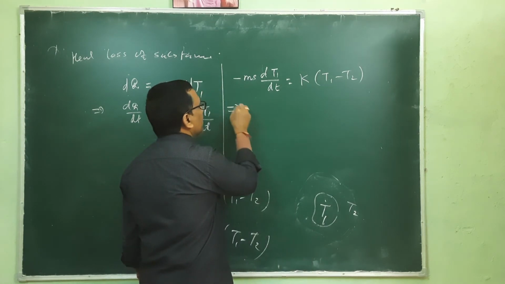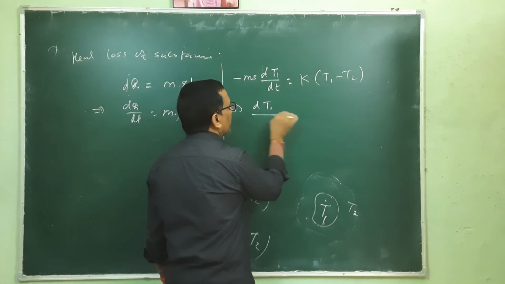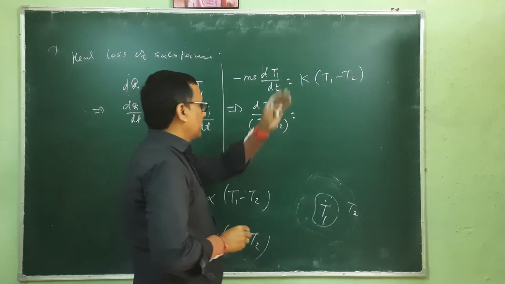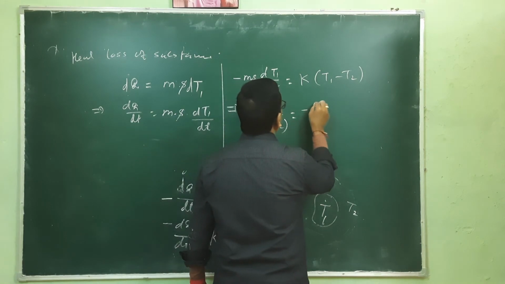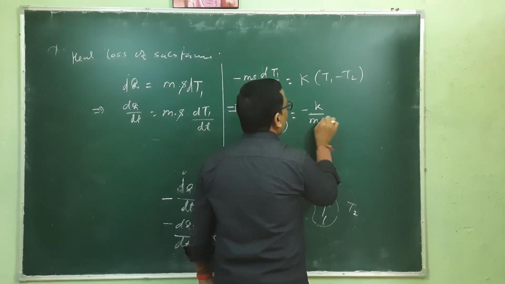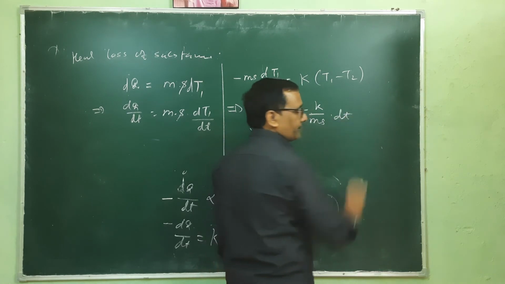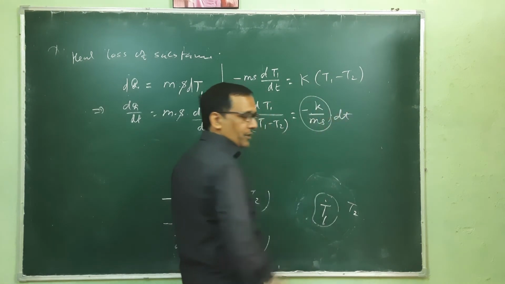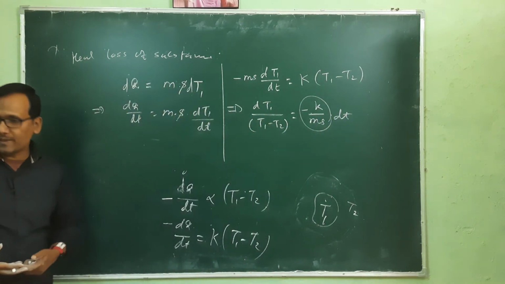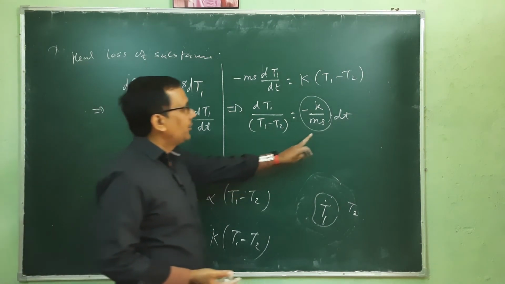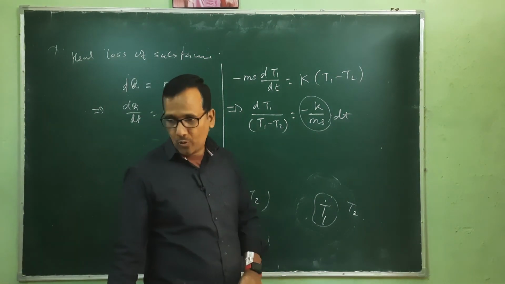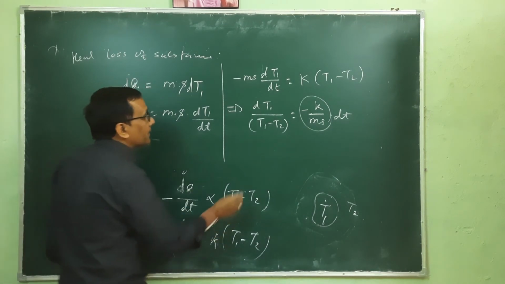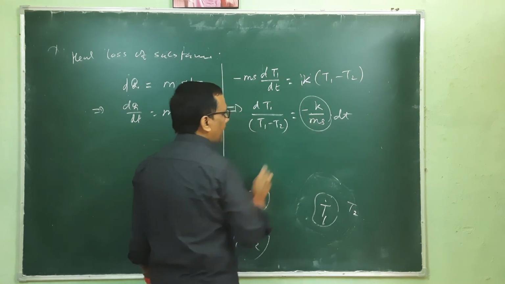Okay, so this implies dT1 by (T1 minus T2) is equivalent to, just revert all these things, minus (k by m s) multiplied by dt. All of these are constants: K is constant, mass m is constant, and the specific heat of the solid is constant. So we can use another constant here. In your NCERT book, all these constants are taken as small, and after that this constant is taken as capital K.